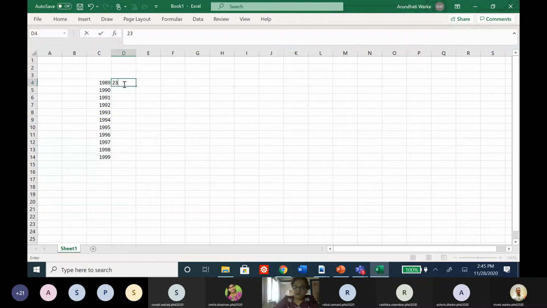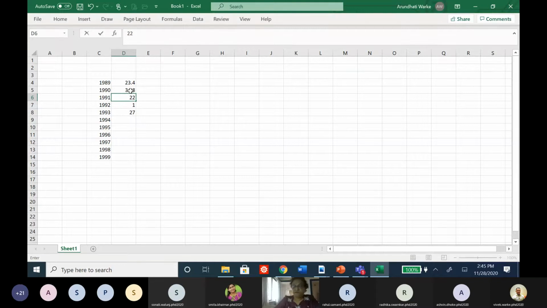Suppose it is 23.4. Then suppose it is 34.8, 12.5. Somewhere you can have an increasing trend, or a decreasing trend as well.